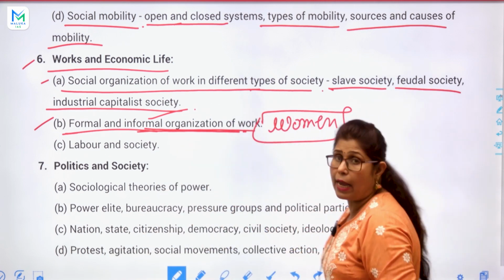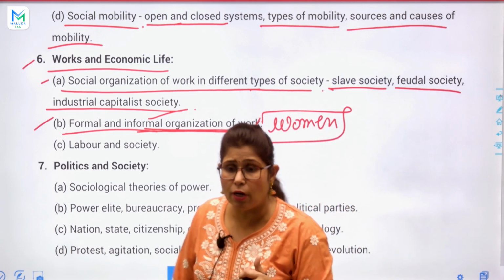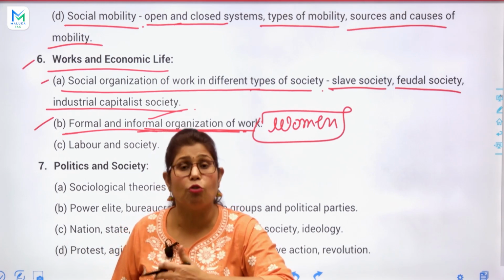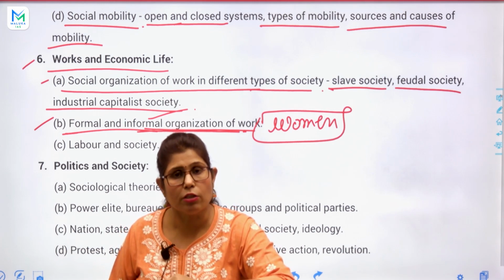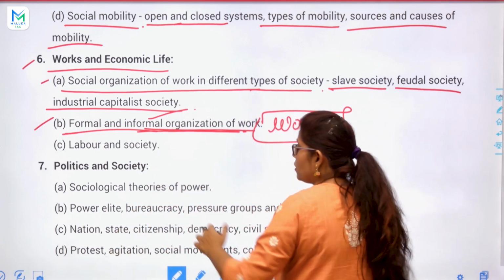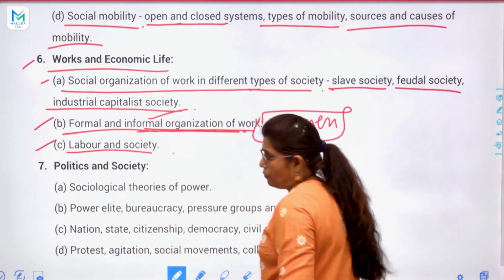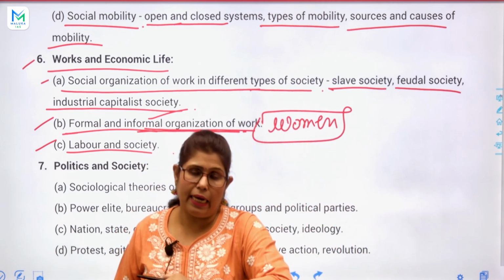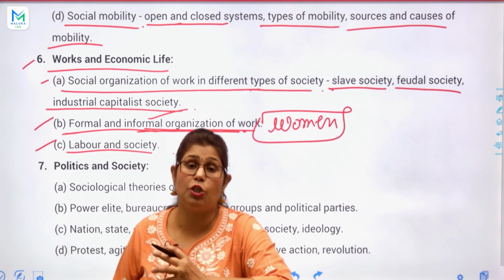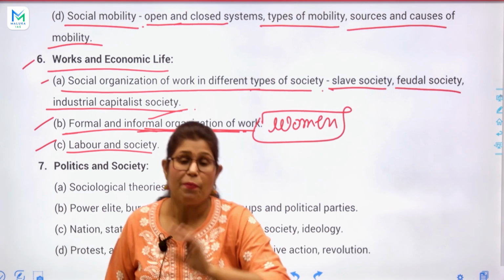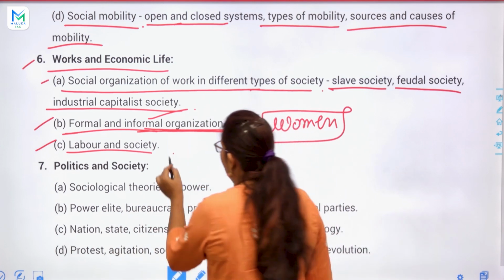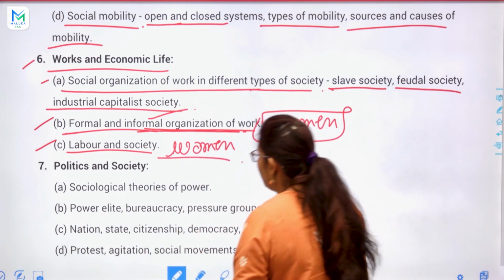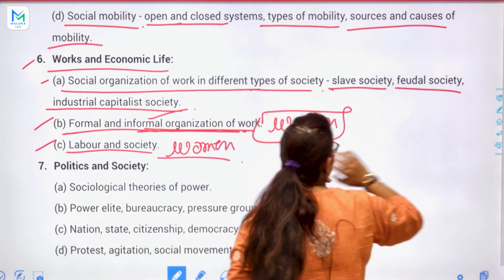Very important topic, which connects itself to the economy and to Indian society and social justice. So yes, of course we will discuss. Next topic is C, labor and society. Again, in this topic we will have to discuss the condition of women. Again, this topic will connect itself with women. Correct? Next, politics and society.